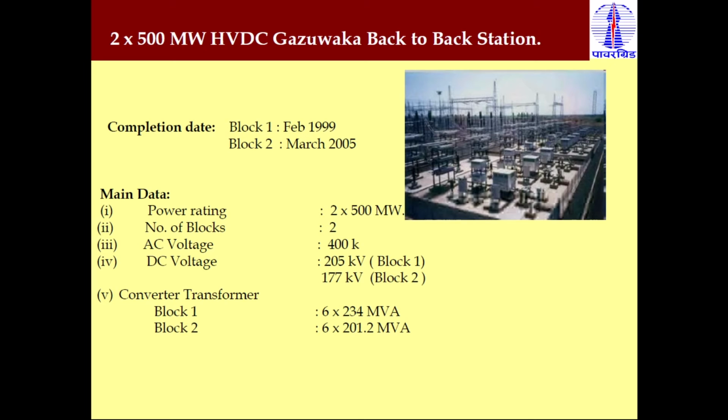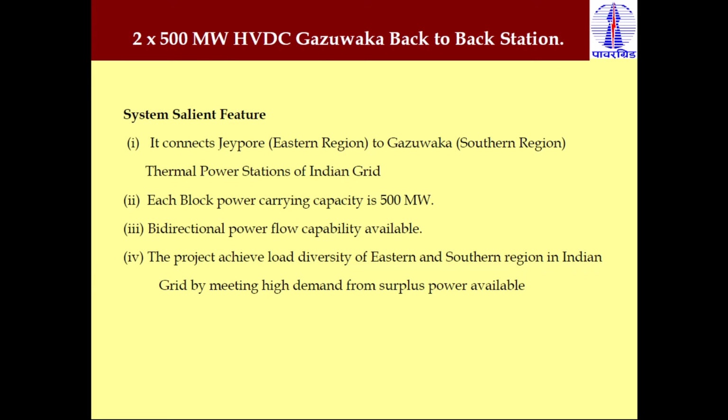This is another back-to-back HVDC system at Gazuwaka, 2 cross 500 megawatt. Again this is a bipole HVDC system. 6 converter transformers are required at each end, block 1 and block 2. The salient feature of this: again bidirectional power flow is possible and load diversity is also possible.